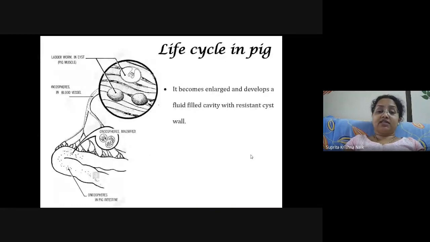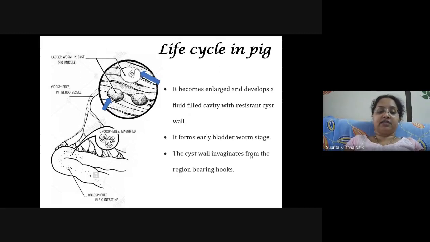Now, those eggs or those embryos will become enlarged and develop a fluid filled cavity with a resistant cyst wall in it. Because now it has to survive there, so it will develop a resistant wall around the embryo. It forms the early bladder worm stage. You can see in this picture.